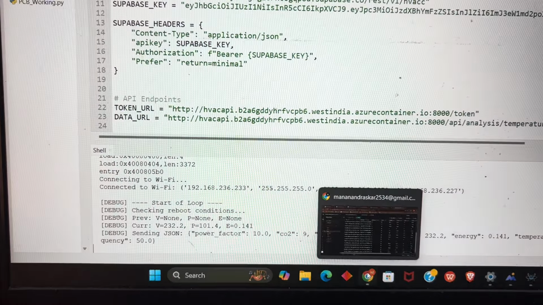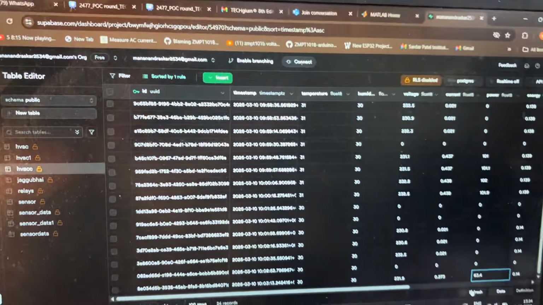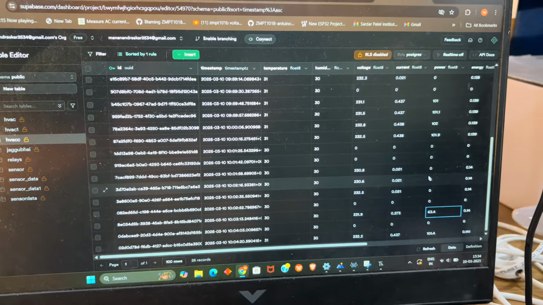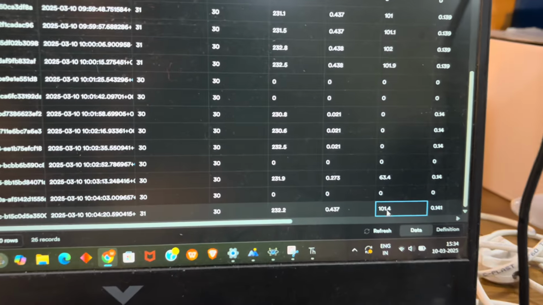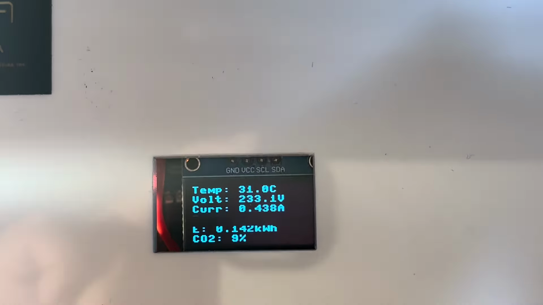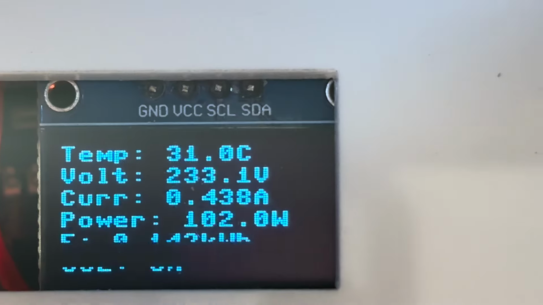This is all real time. Going to the database, you can see the readings are getting updated. So now we have 101.4 as we have connected the 100 watt bulb, and we verify over here. We have got the updated readings.